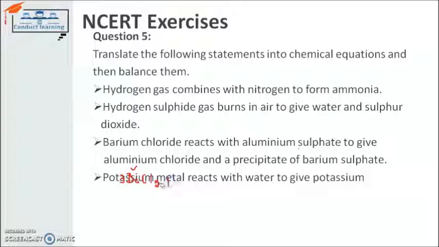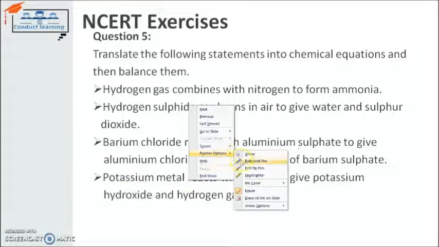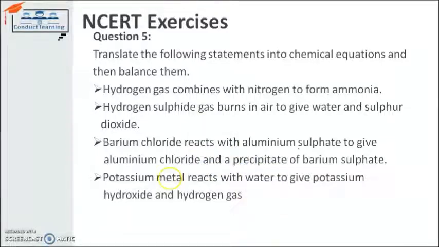So in this particular reaction, the fourth one, potassium is taken, the potassium symbol is K, and it is reacting with water, that means H2O, and giving us what? It is giving us potassium hydroxide and hydrogen gas, and I have to check what can be the possible chemical equation for the same. So I write down K here, first of all the chemical symbol for potassium.